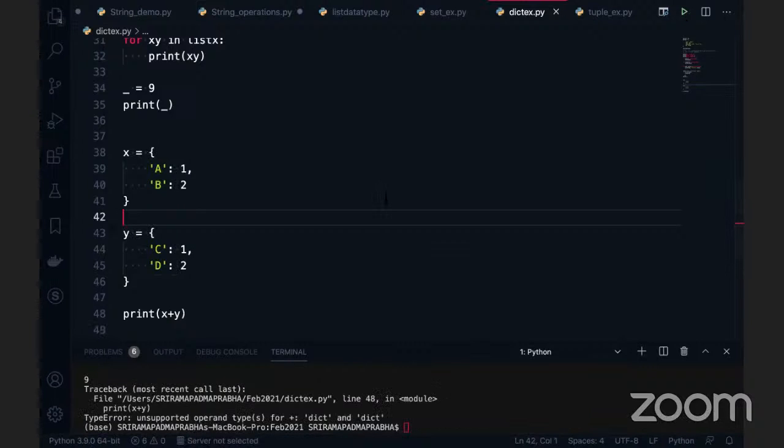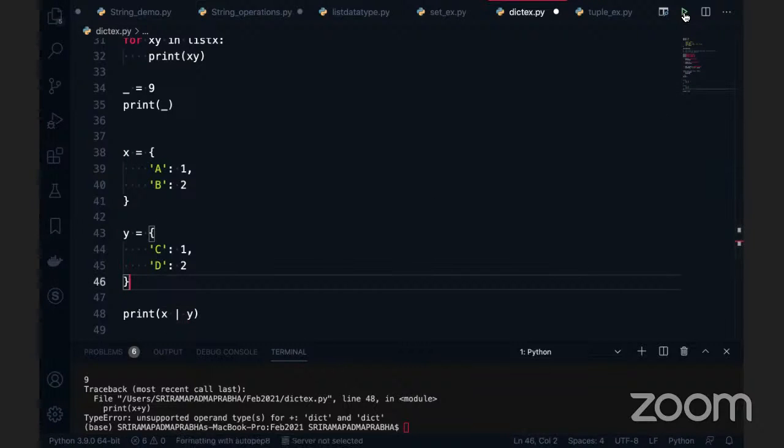No, it is not possible. But Python introduced merging two dictionaries from 3.9. 3.9 was released last year only, in October, I think, or whatever the date, leave it. Every October they release new versions of Python. So 3.9 is the latest version, but instead of plus, you have to use something called the pipe symbol.